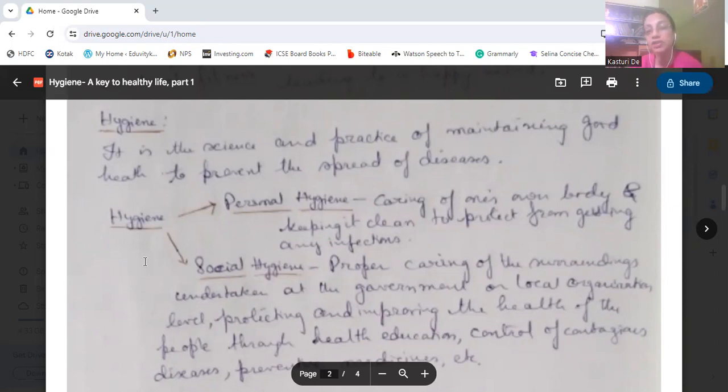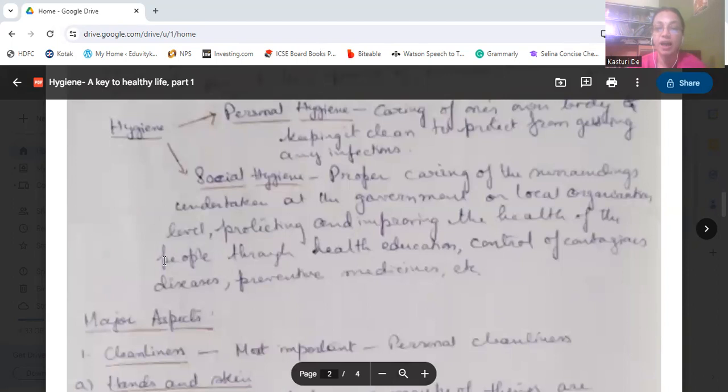Then social hygiene is the proper caring of the surroundings in which we are living. It is taken care of generally by the government or local organizations, which protect and improve the health of the people through health education, control of contagious diseases, and preventive medications.